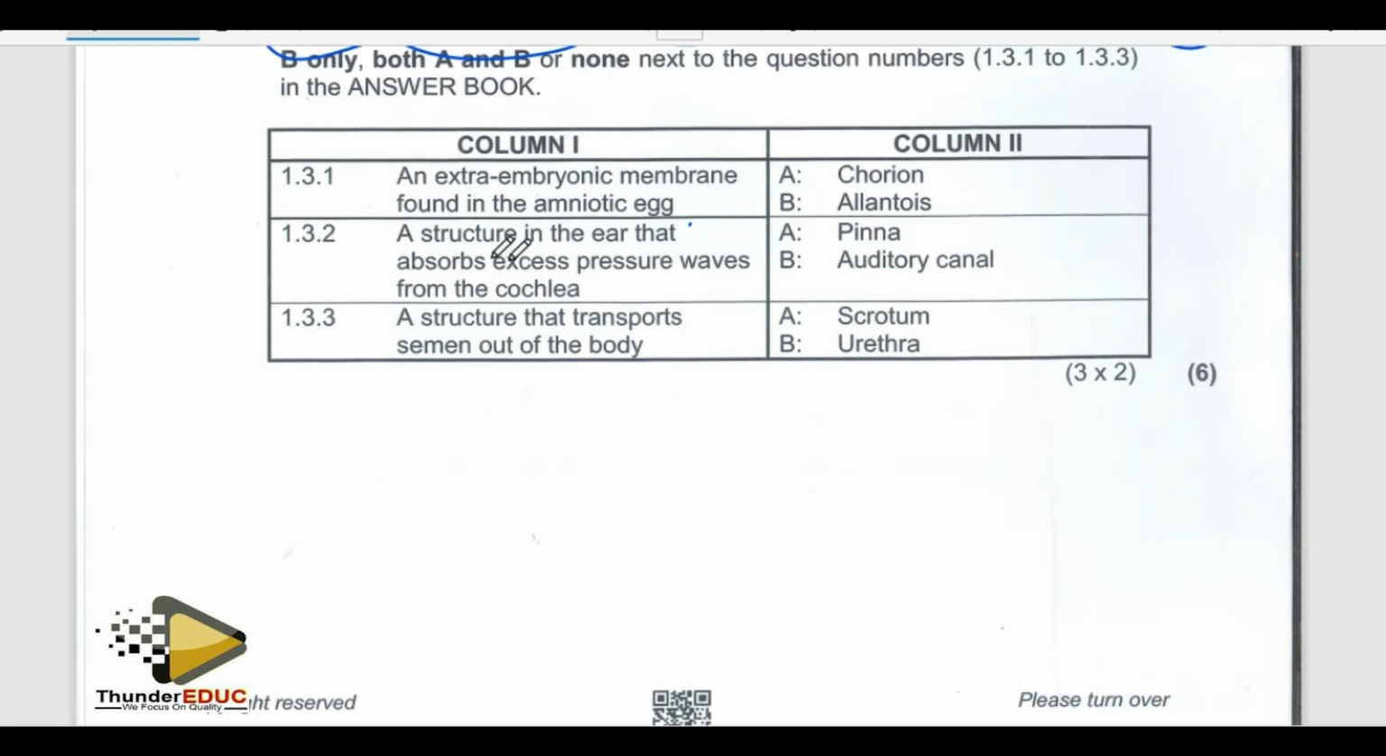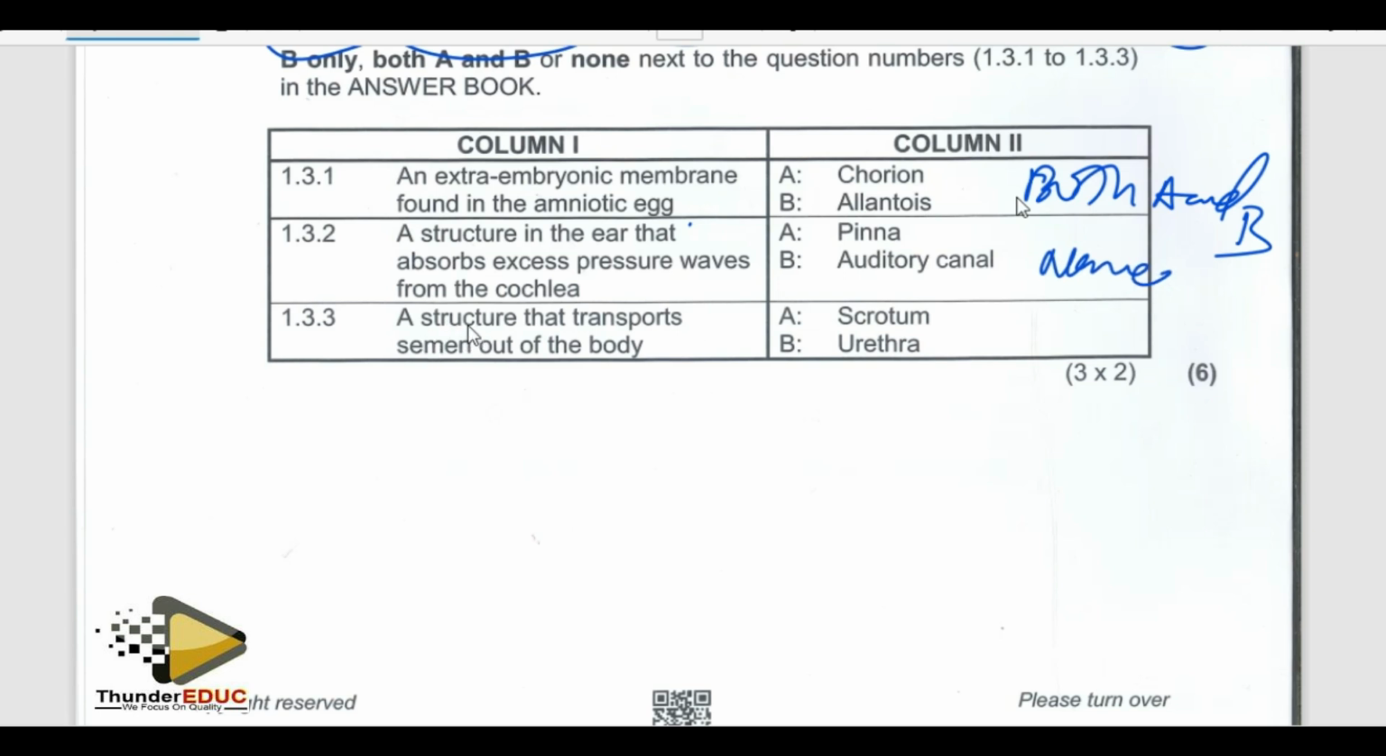All right, let's continue. So here the answer is both A and B. So a structure in the ear that absorbs excess pressure. As I'm always teaching you, they like this structure. I don't know why. Why do they like this structure which absorbs excess pressure from the inner ear? That structure is called round window. It's not here. So it means none.